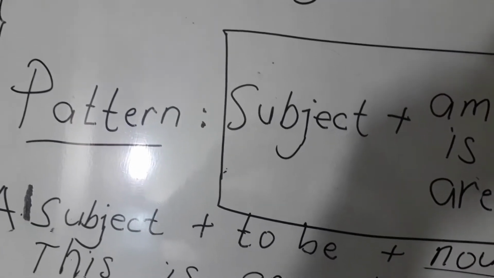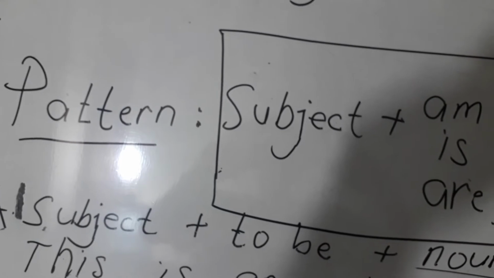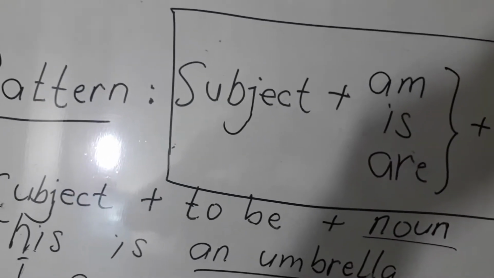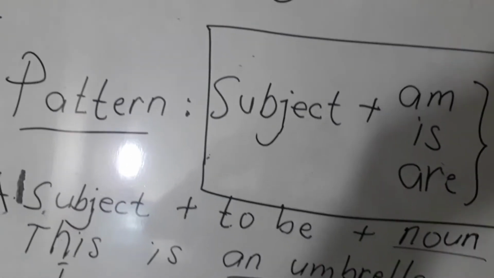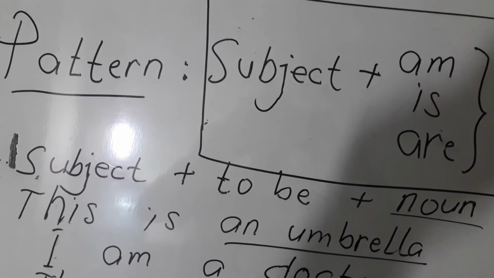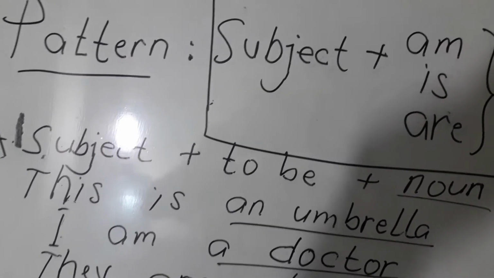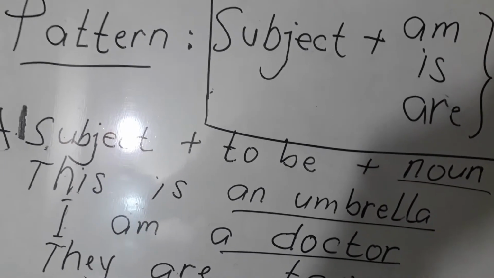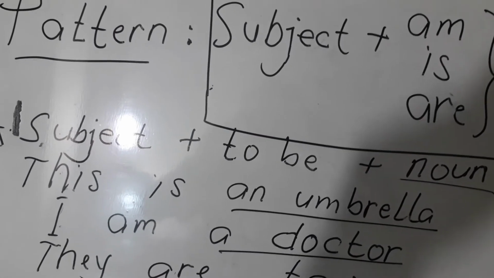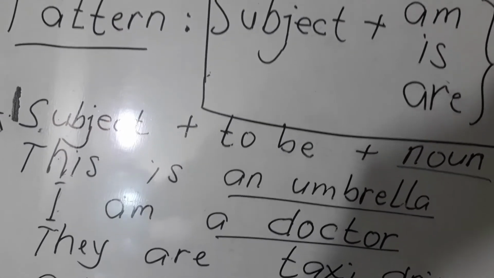Subject, for A here is the pattern of subject plus to be plus noun. Example, this is an umbrella. Ini adalah sebuah payung. I am a doctor. Saya seorang dokter.